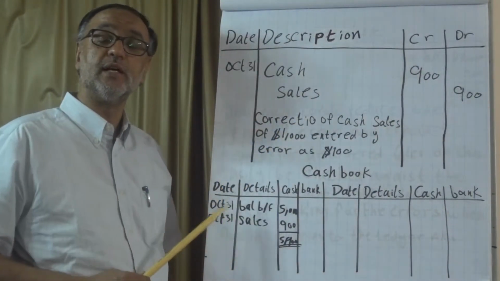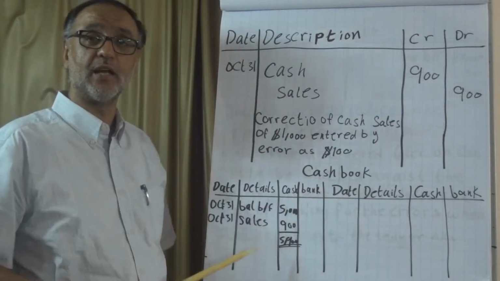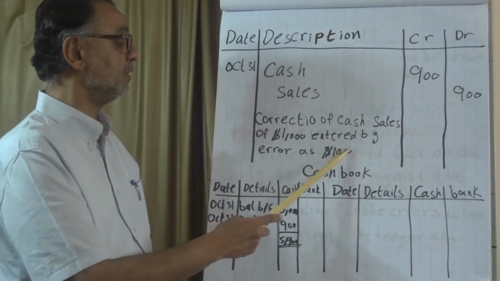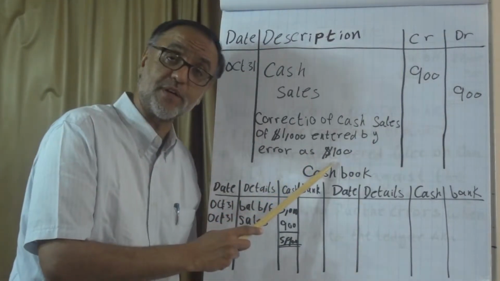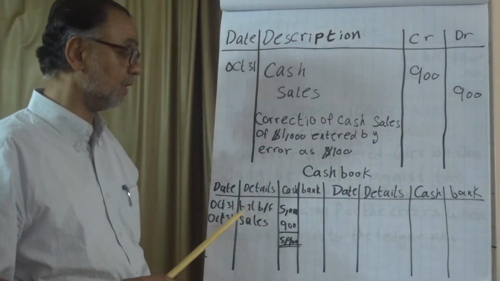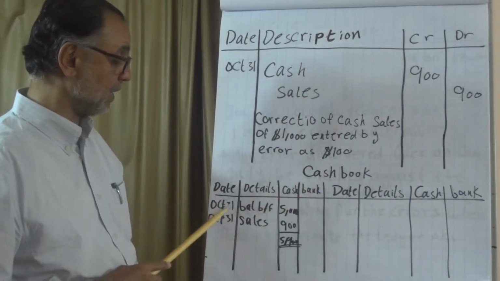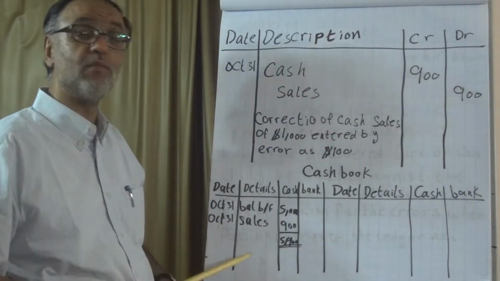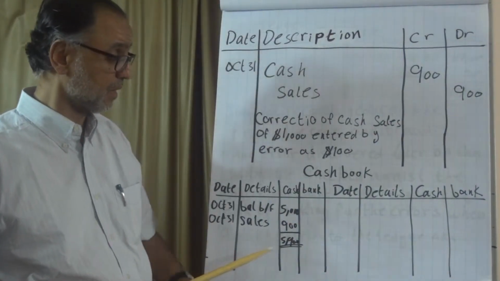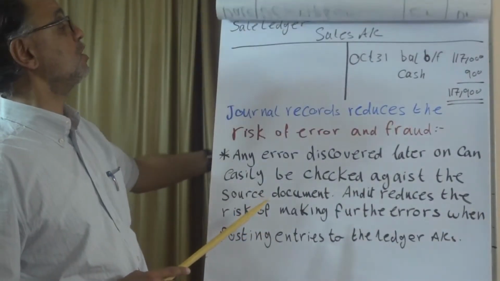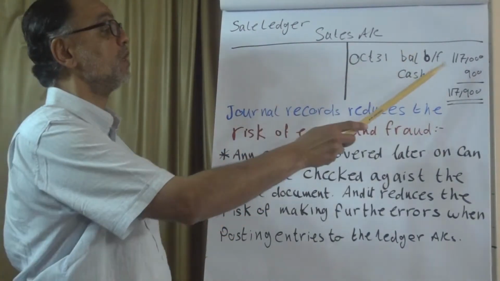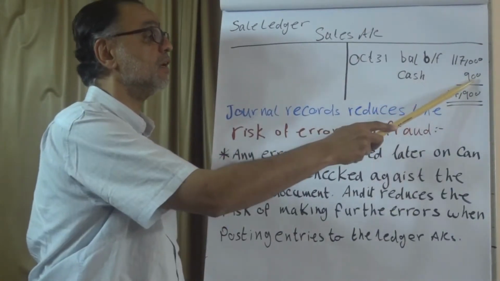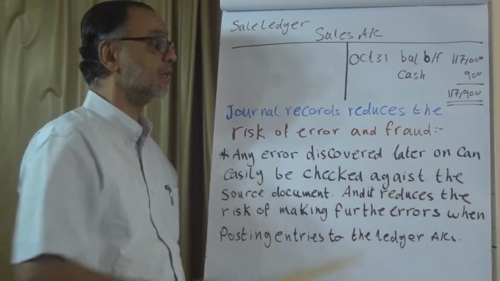If you remember what we did in the bank reconciliation, there was a mistake like this. The narrative says: correction of cash sales of $1,000 entered by error as $100. Narrative is a very important part of the journal entry. In the cash book, we have the balance brought forward $5,000 plus the sales of $900. Now it became $5,900. The other side is the sales ledger. Sales, we closed it at $117,000 and we added 900, so it's $117,900.